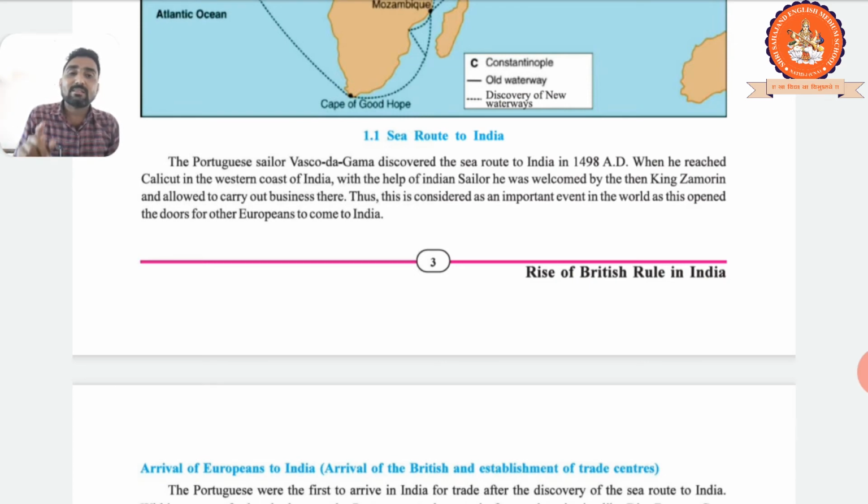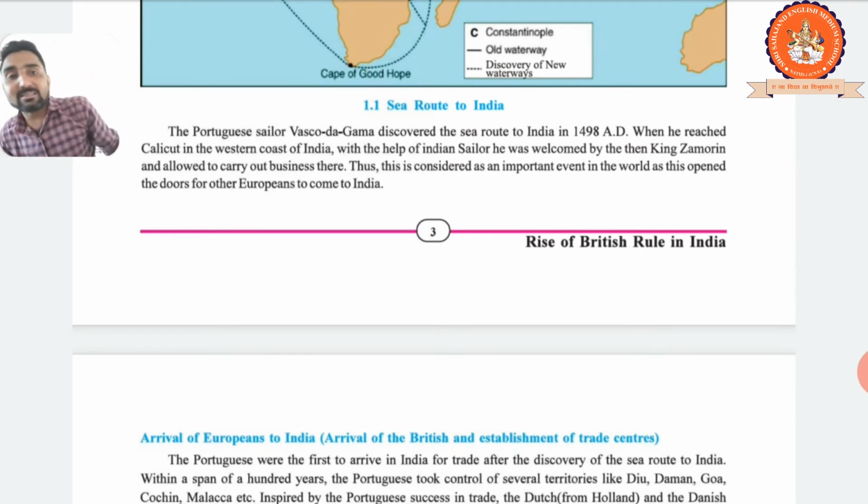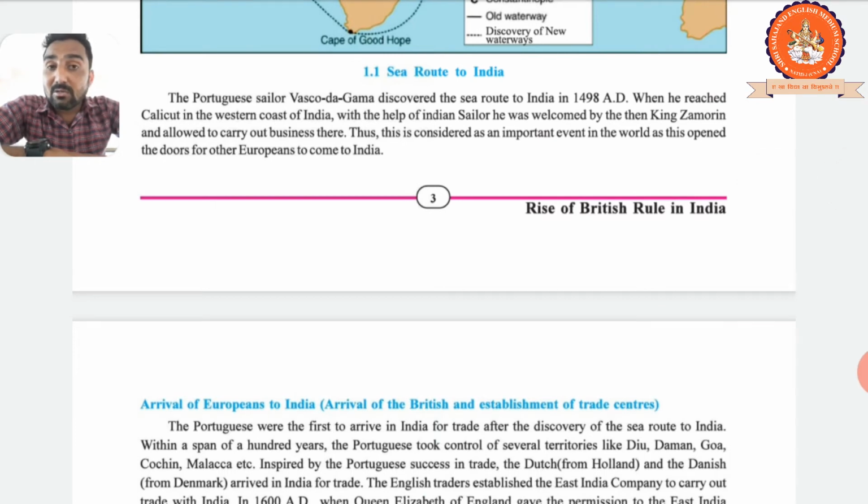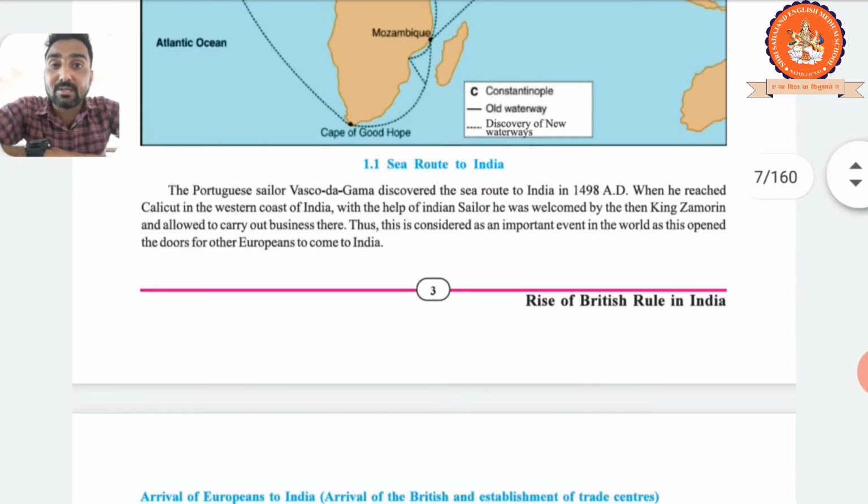Clear? When he reached Calicut on the western coast of India. So please underline Calicut on the western coast of India. Here is a map. Look, India here, Kochi, Calicut. Clear? See, Kochi, Calicut. I'll explain what exactly route they took to reach India, Calicut. Got it now? So first he reached Calicut on the western coast of India, and with the help of an Indian sailor, he was welcomed by King Zamorin and allowed to carry out business there.